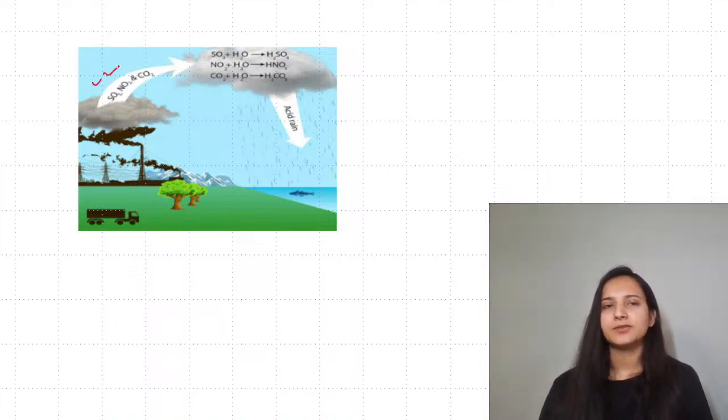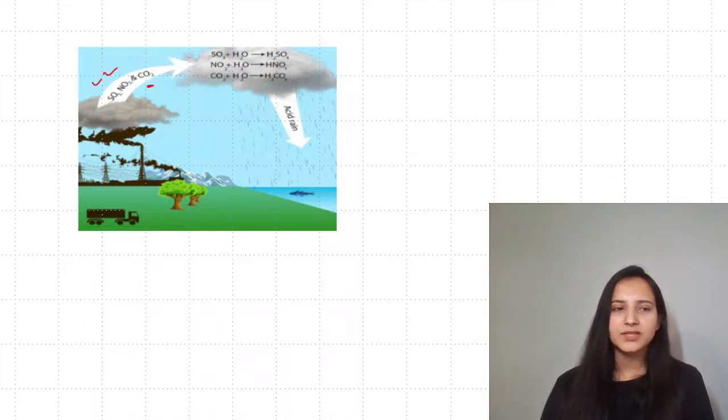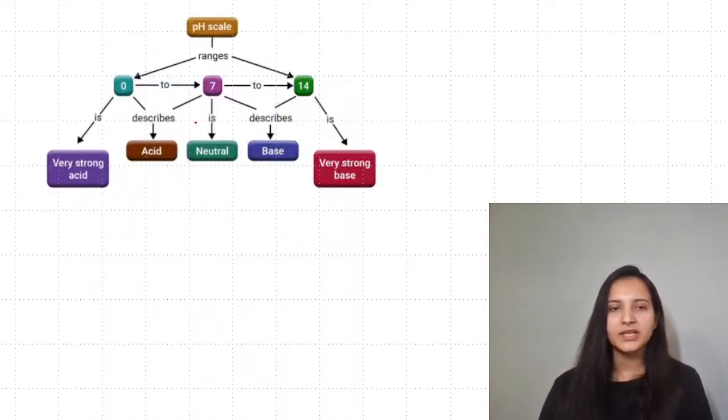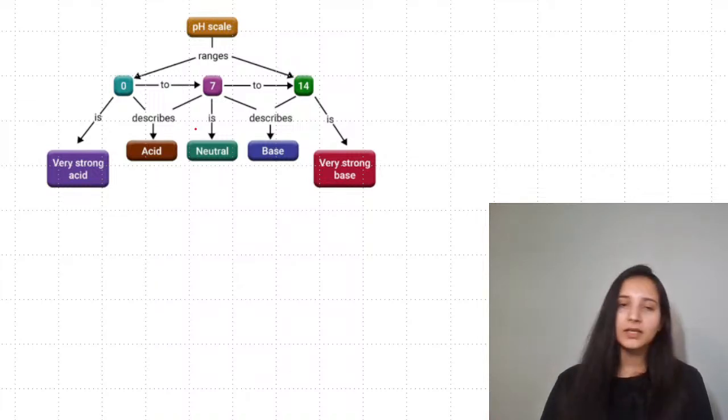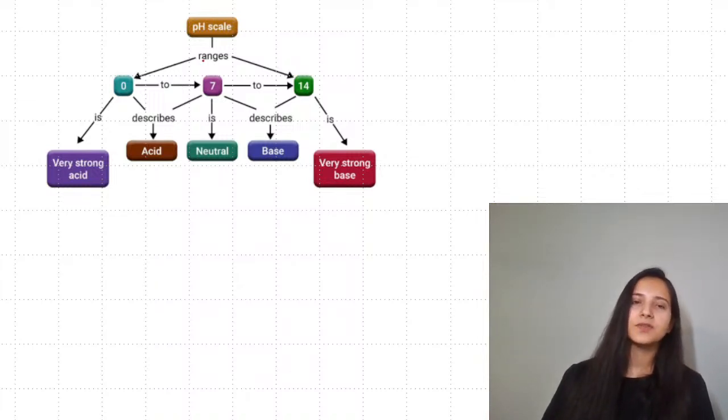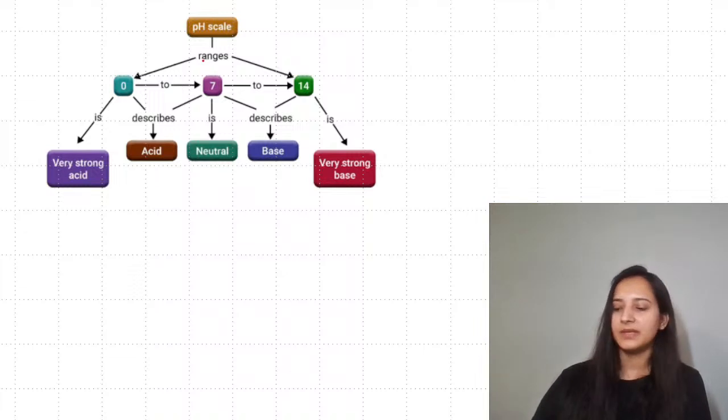Acid rain is not a very good choice for the board exam nowadays, but remember that oxides of sulfur and nitrogen, when they mix with water, they form acids. Speaking about carbon, it anyways is present in the rainwater. From pH, yes, you do get questions. Speaking about the pH scale, it ranges from 0 till 14. This is your pH scale.